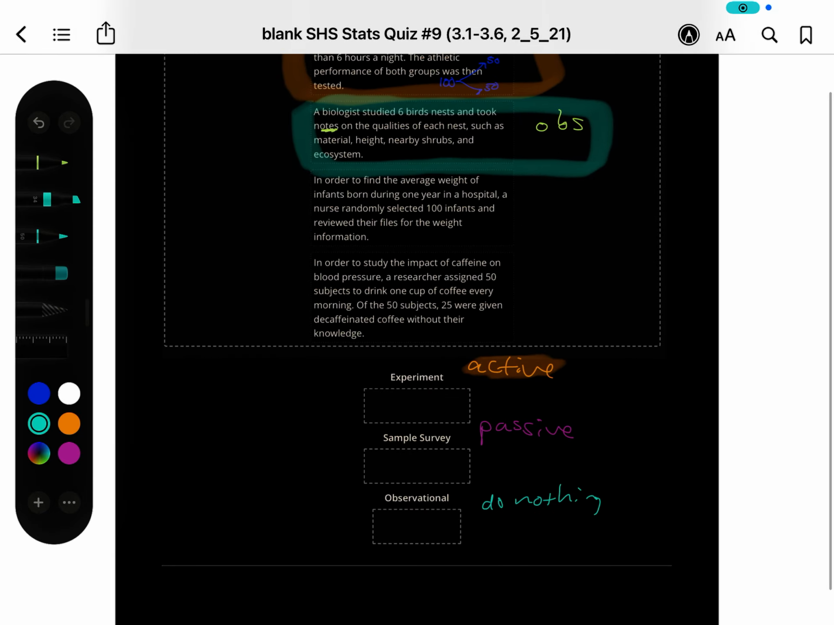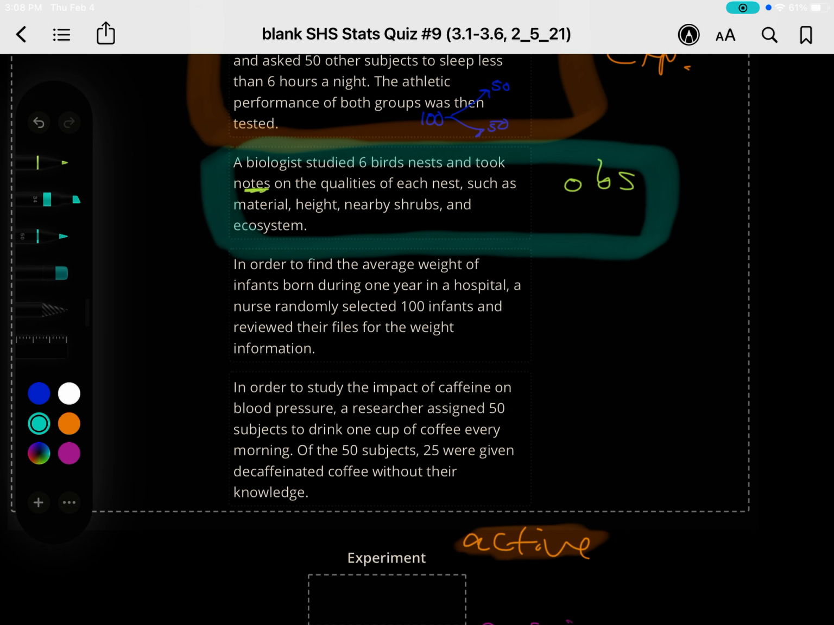Observational. Okay. All right, just look at this next one. In order to find the average weight of infants born during 1 year in a hospital, a nurse randomly selected, so you're doing something here, 100 infants and reviewed their files for the weight. Okay, so I would not say that the nurse is just sitting there watching little babies being born. So this is not observational.